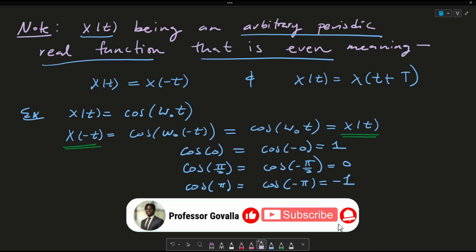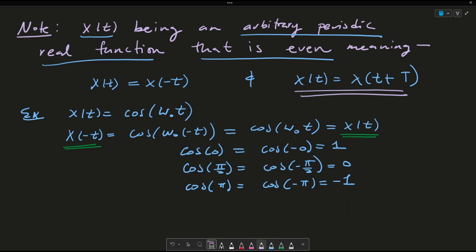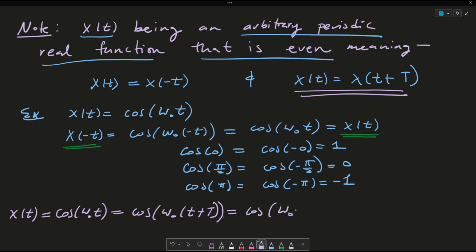The second part of the proof for an arbitrary periodic real function that is even is here. Essentially x of t is equal to cosine omega naught t, which is equal to cosine omega naught t plus big T, which is equal to cosine omega naught t plus omega naught capital T. Now we should note that this capital T is equal to 2 pi over omega.